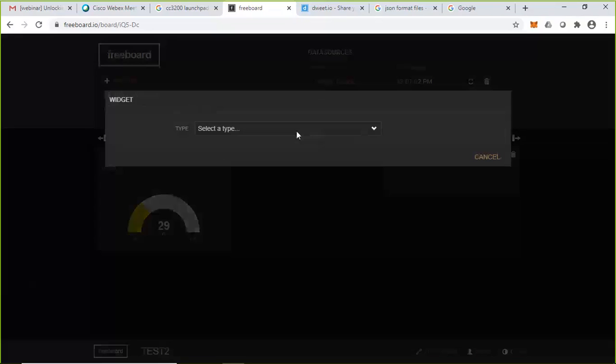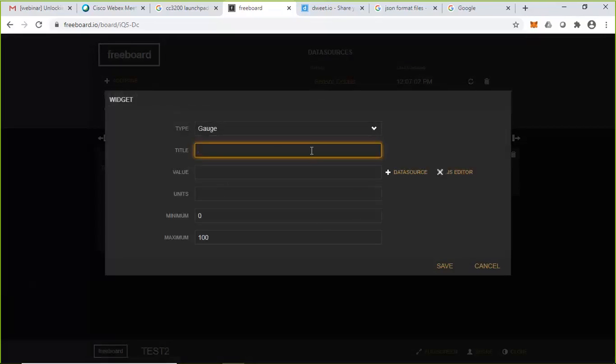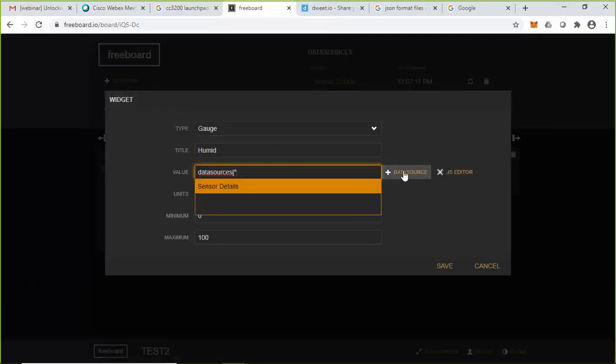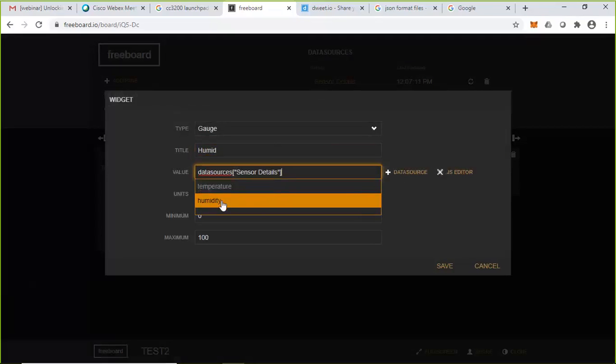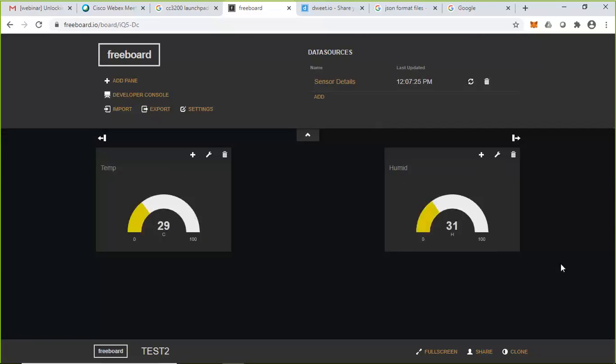Now I'm going to add one more pane for visualizing humidity. Click on plus, do the same process. Go to gauge, type humidity, click on data source. There I am going to click on sensor details. Now I am going to choose humidity instead of temperature. Temperature we have already done. I am going to specify the unit as some H. Click on save. Once it is created, automatically your dashboard will be showing the gauges where the live updates will be happening.